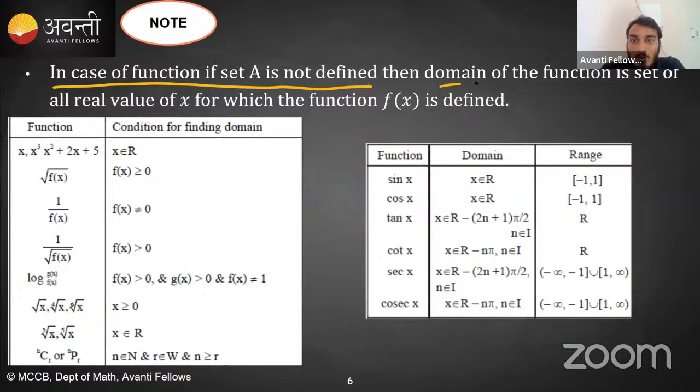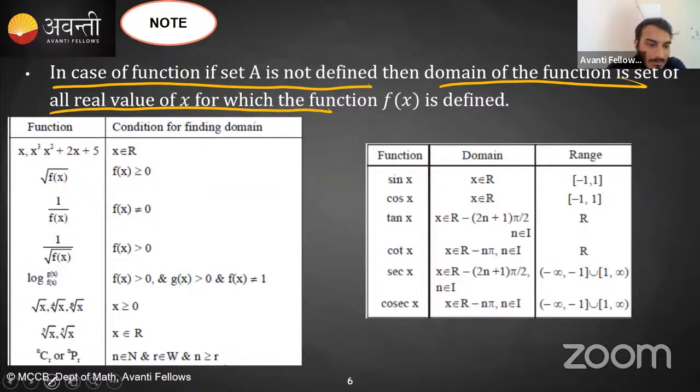Then domain of function is set of all real values of x for which the function is defined. Is this clear? Means in case देखो क्या होता है, क्वेश्चन में सेट A गिवन नहीं होगा तुम्हें. Set A means domain will not be given, domain you have to find. Then what is the domain? You will find all the values of x for which function is defined. That's all. Is that clear?